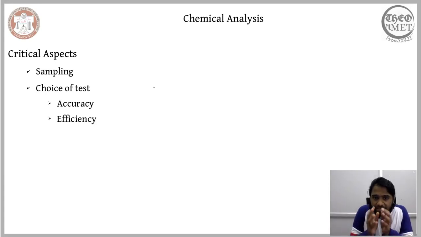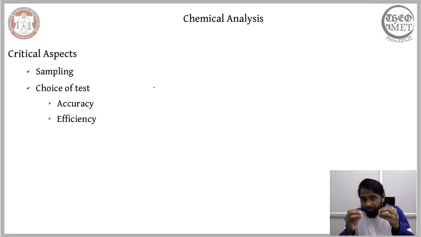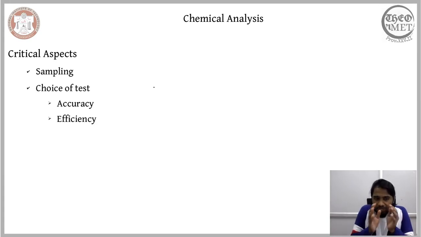Essentially, we need to consider that this chemical analysis is not done to precisely calculate or estimate the different chemical components. This chemical analysis is done in the framework of mineral processing. So there is often something referred to as a practical accuracy. Even though it might be a bit short of measuring the exact quantity of the components present in the raw material, the practical accuracy will enable us to appropriately formulate the process chain. So we need to ensure that there is a balance between accuracy and efficiency.